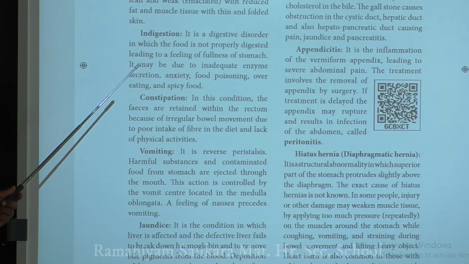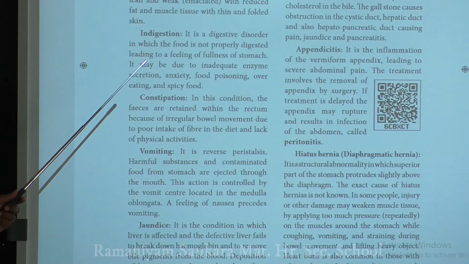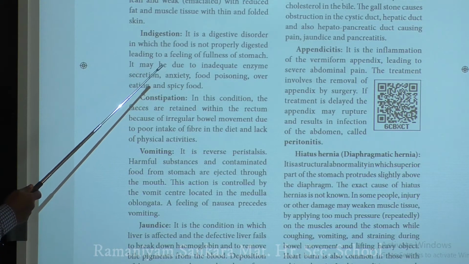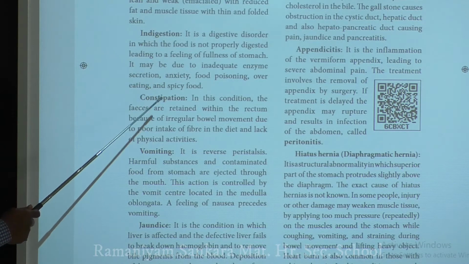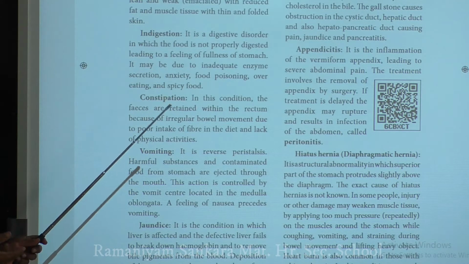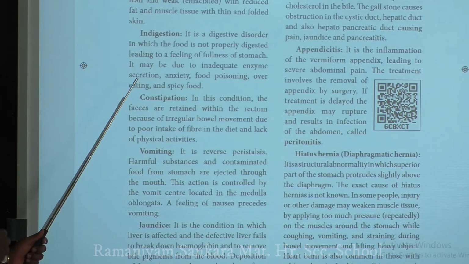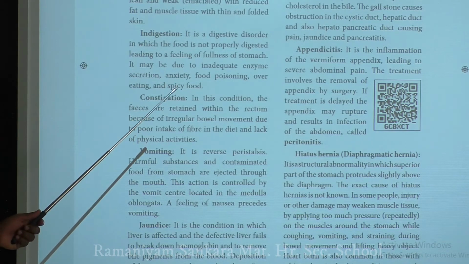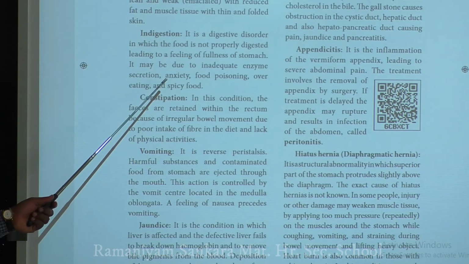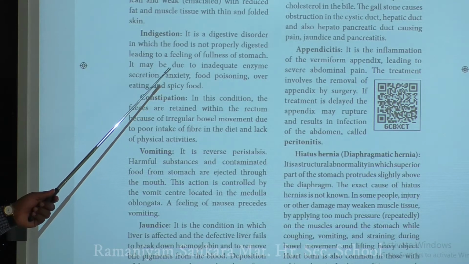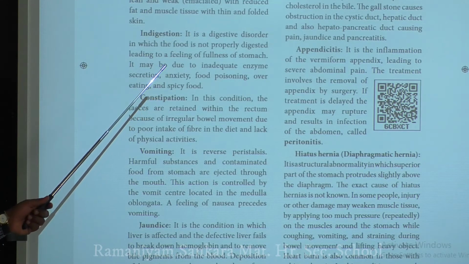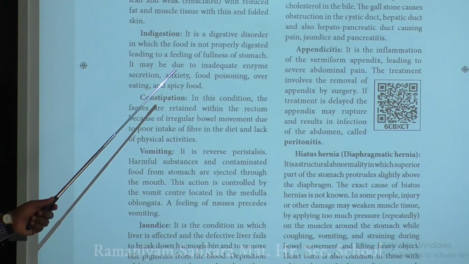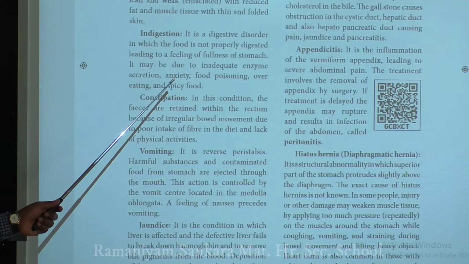If your food is not properly digested, it results in this disease condition, indigestion. And why is the food not digested properly? Because the digestive enzymes are not secreted properly, that is, inadequate secretion of digestive enzymes, or sometimes anxiety. What is meant by anxiety? If physiologically you fear everything, then it is called anxiety. Or if you are worrying, fear and worry are generally called anxiety.